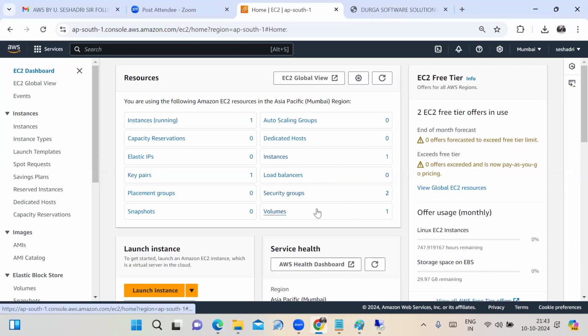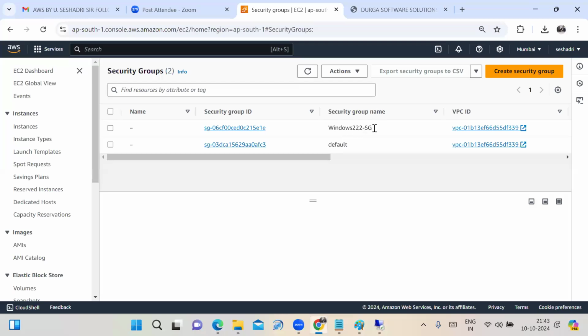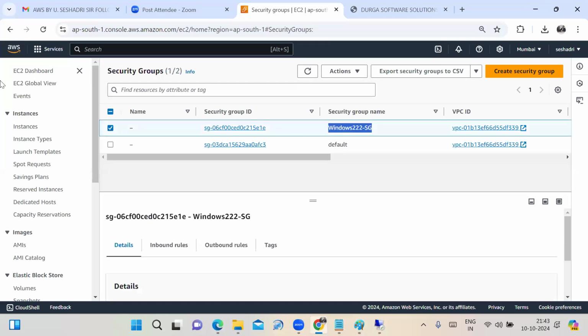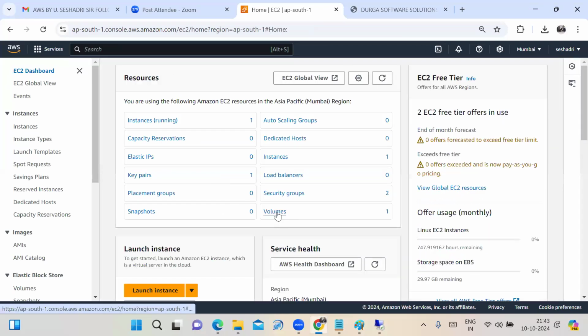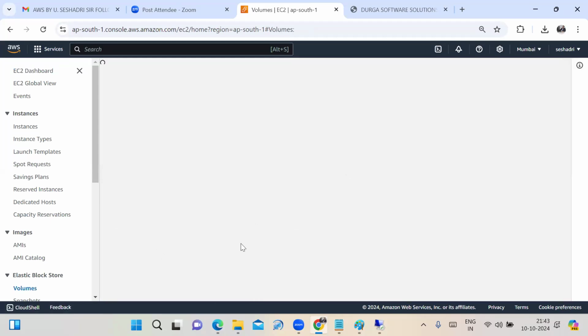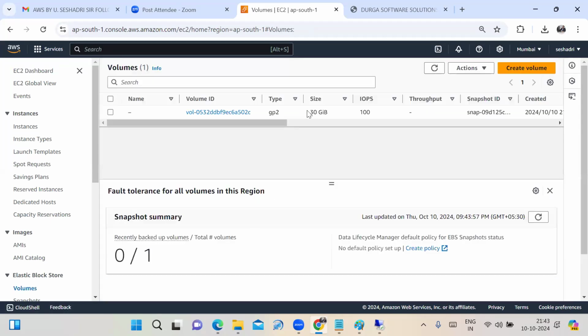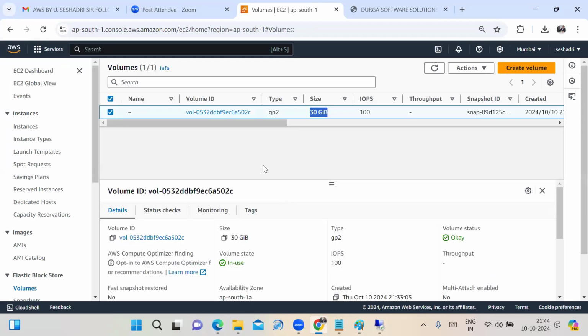How many security groups were there in the beginning? 1 security group, the default security group. Now 1 more security group you created, which is Windows 222 SG. Now, how many volumes were there in the beginning? 0. Now, while launching the instance, the root volume of 30 GB is there. We can click on this one. See that, the 30 GB root volume is showing here.